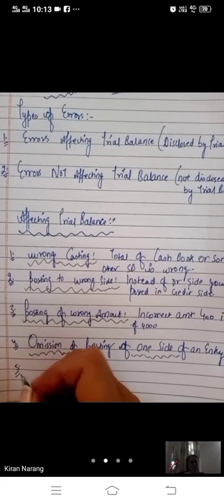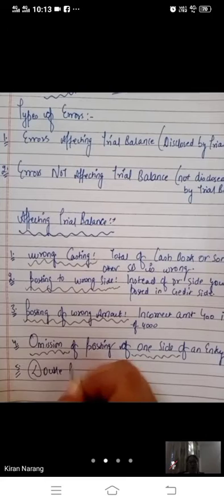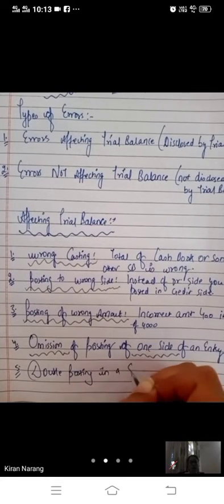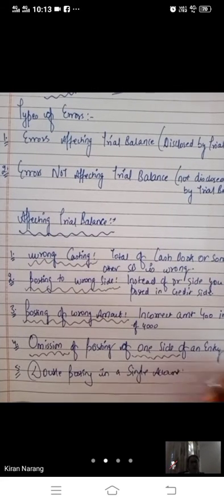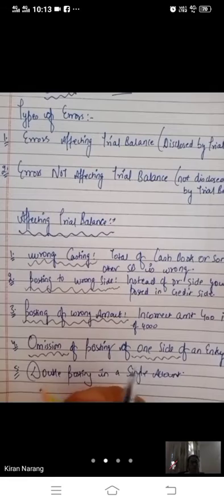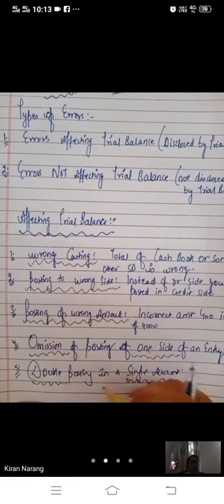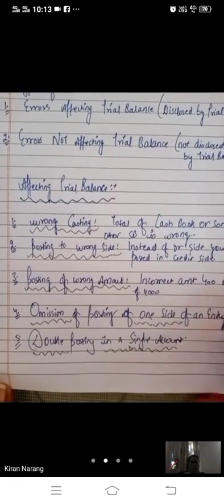Fifth, children, is double posting in a single account. By mistake, you have written an entry two times, you have posted a single entry two times, and the total will not tally.